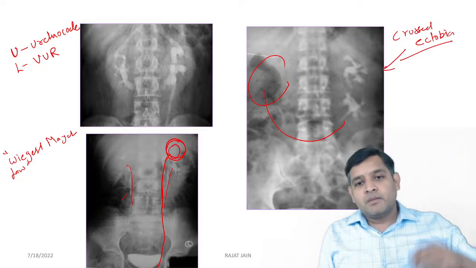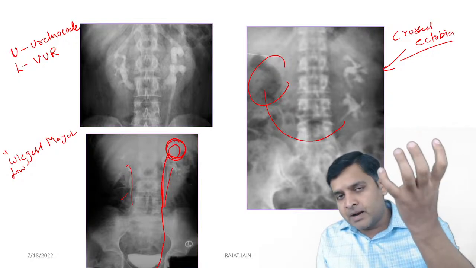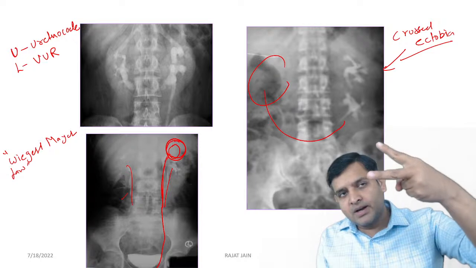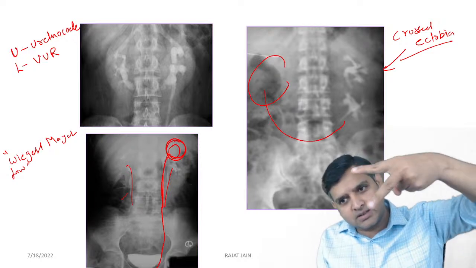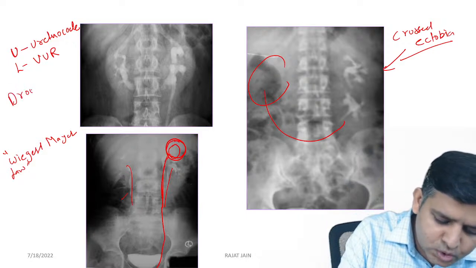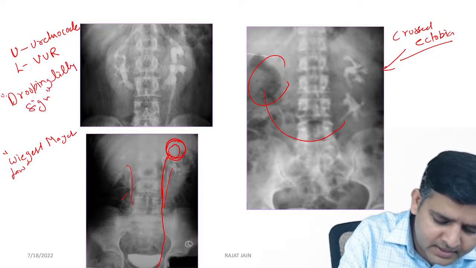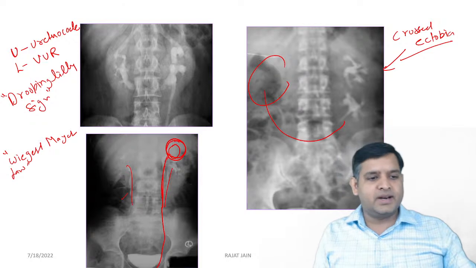The upper pole of the kidney becomes non-functioning, the middle and lower pole calyces become like this, and this is called the drooping lily sign.